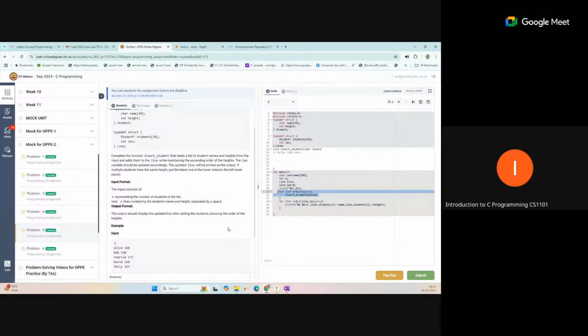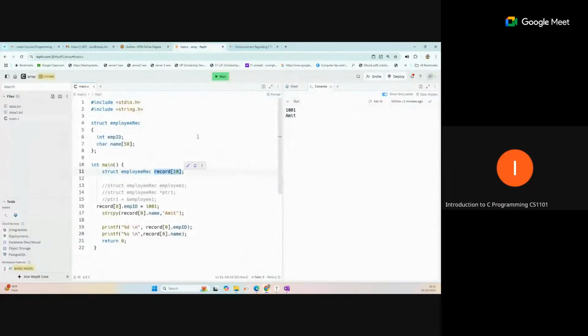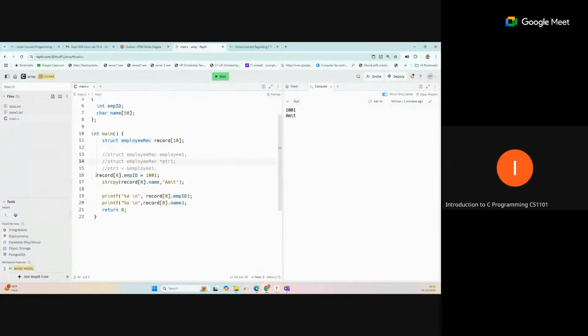Suppose we are finding the employee name and employee ID of those whose name starts with A, whether capital A or small a. In this case, you have to traverse all the data and figure out which name starts with capital A. The first character should match capital A, and you need to return the corresponding ID, because this data is stored in a grouped manner. So 1001 refers to Amit, and the next data refers to another.